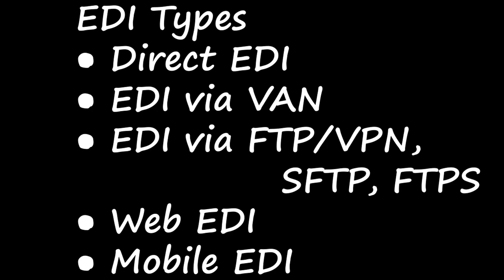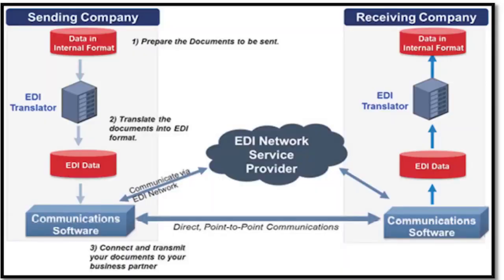If you see this diagram here, we have the sending side and the receiving side. The sending company and the receiving company are there. Here, the data in internal format is there in the sending company. They prepare the documents which have to be sent, and then the EDI translator will translate the documents into EDI form.